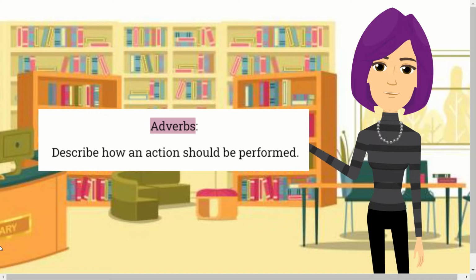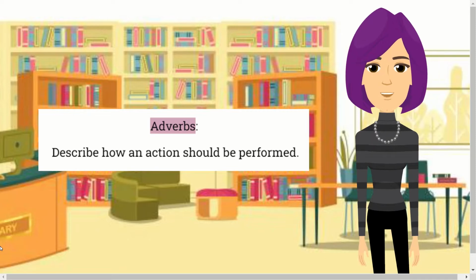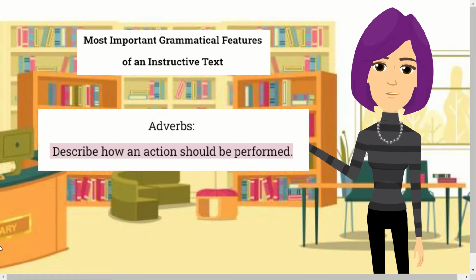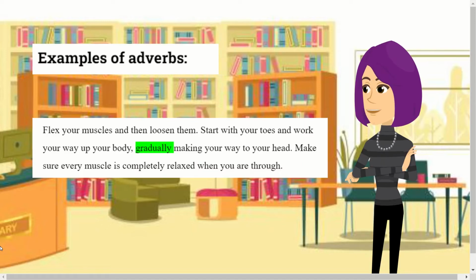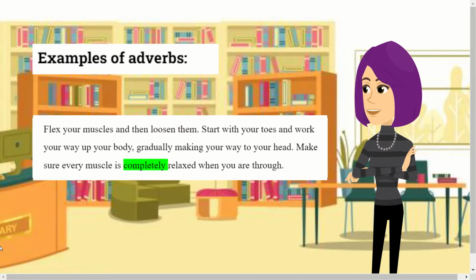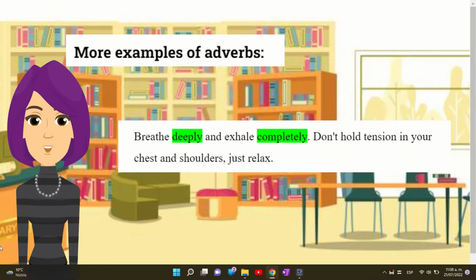Adverbs are also important grammatical features in the text, since they describe how an action should be performed. Examples of these are gradually, referring to how you should make your way to your head. Another example is the adverb completely, which tells us the way the reader should relax his or her muscles. The last example is a sentence containing two more adverbs, which are deeply and completely, indicating how the reader should breathe and exhale.